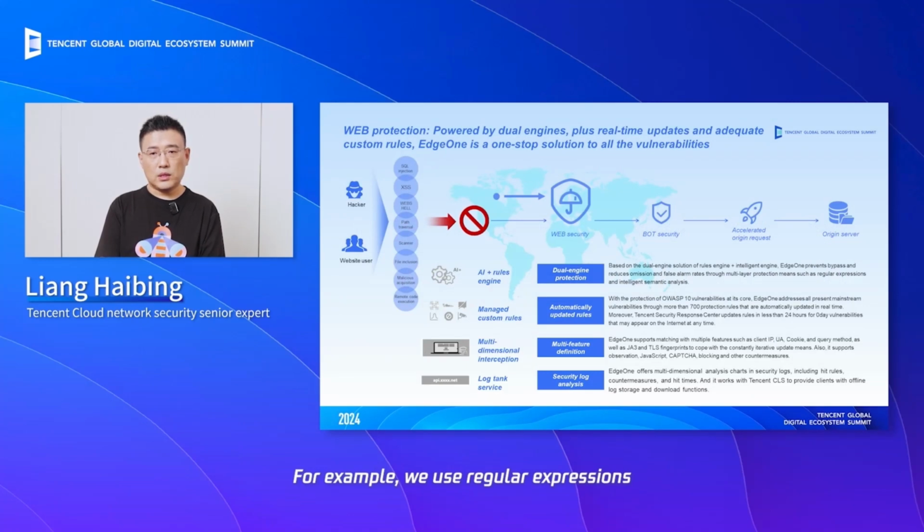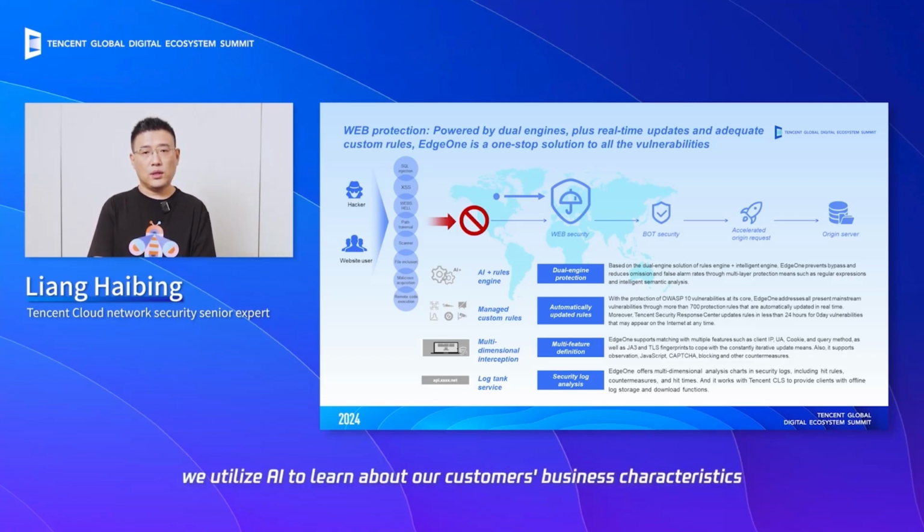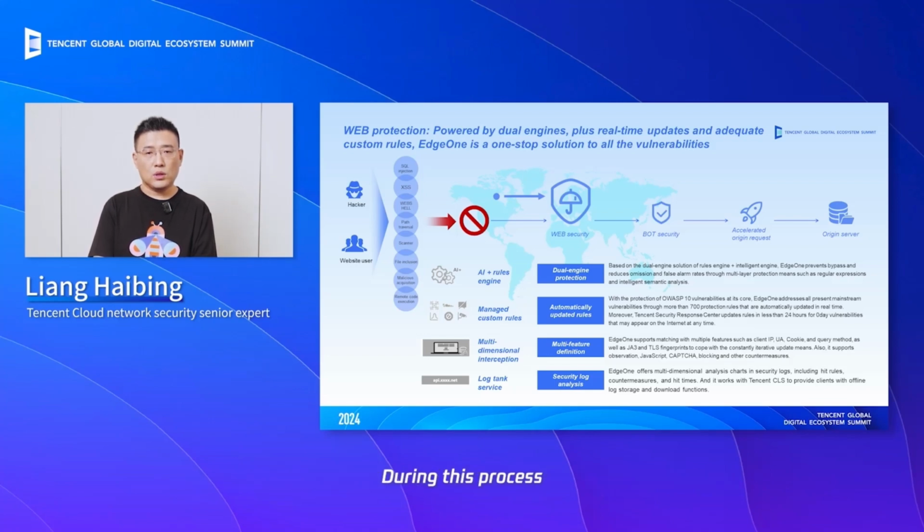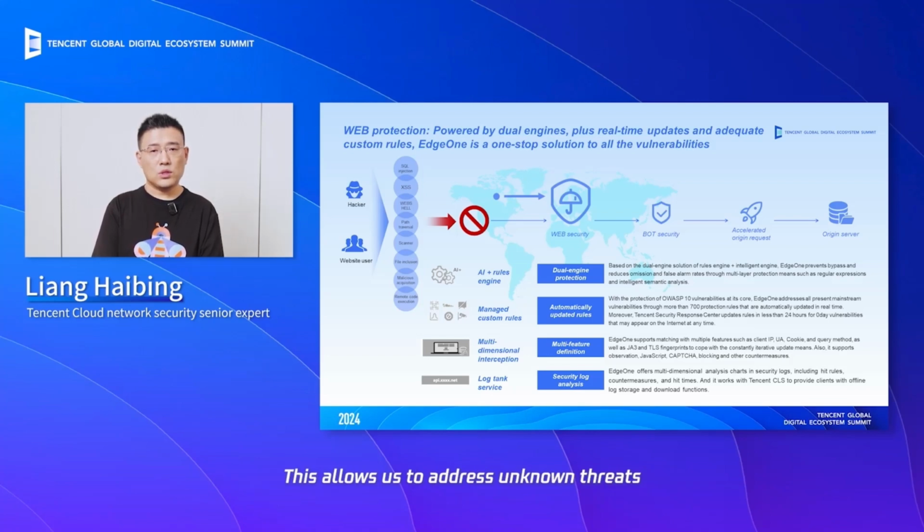For example, we use regular expressions or intelligent semantic analysis to identify potential threats within ATP requests and intercept them accordingly. Meanwhile, we use AI to learn about our customers' business characteristics. During this process, we can further address attacks that exploit vulnerabilities outside the scope of our learning. This allows us to address unknown threats that may not have been previously identified.